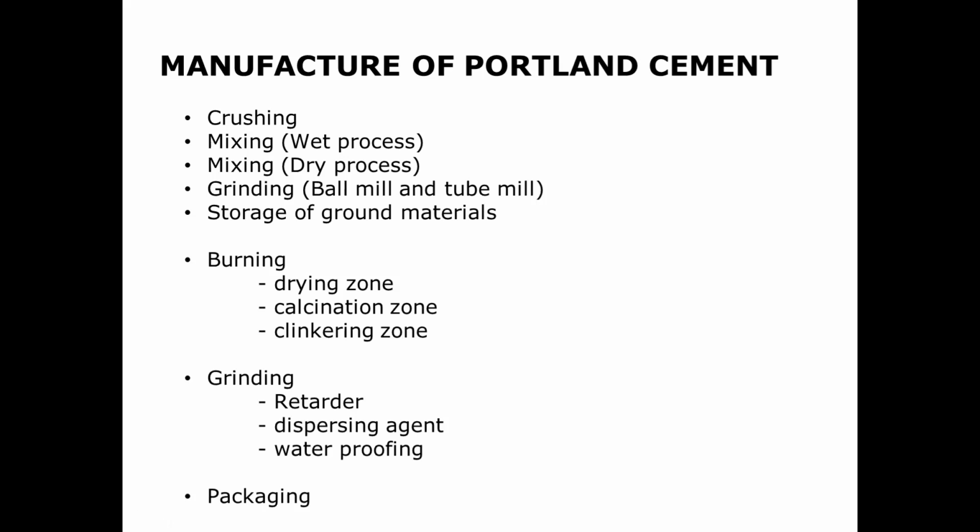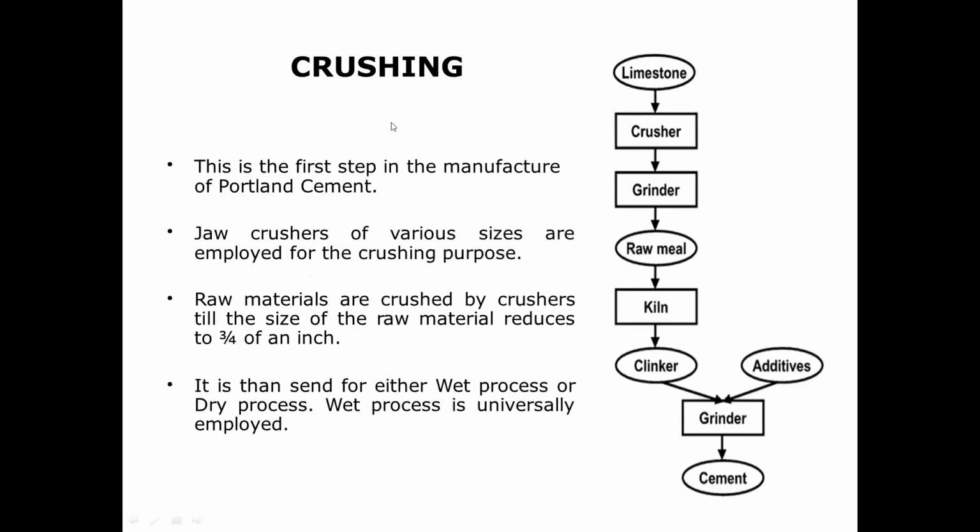So, in the manufacturing of Portland cement, we have two mixing processes. One is wet mixing, second is dry mixing. Then mixing is followed by grinding, followed by storage. And you have basically three categories: burning, grinding, and packaging. So the first one is the crushing section. What happens? You get limestone, it is crushed, it is ground, it forms a raw meal, it's like a slag.